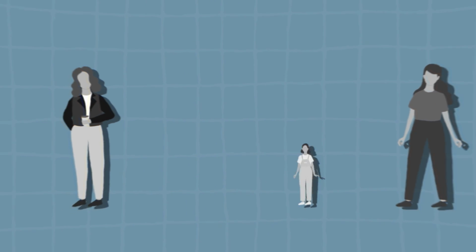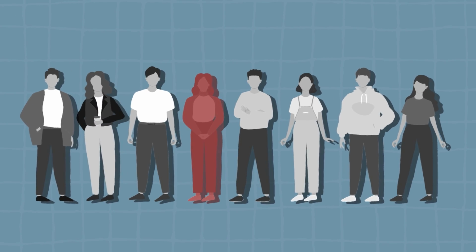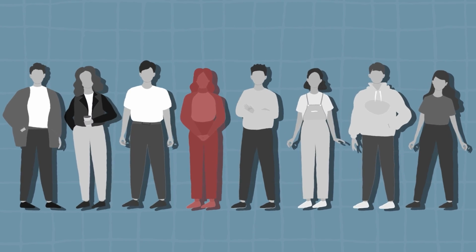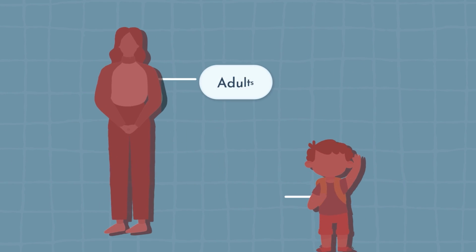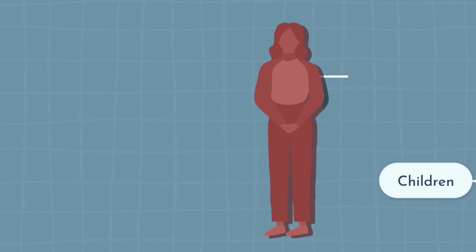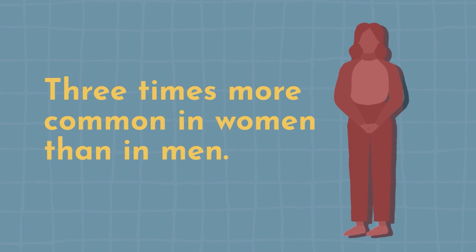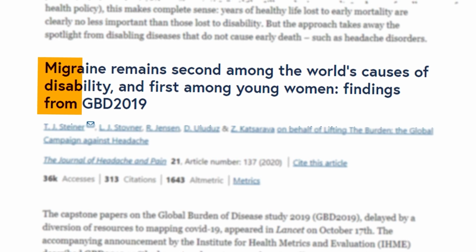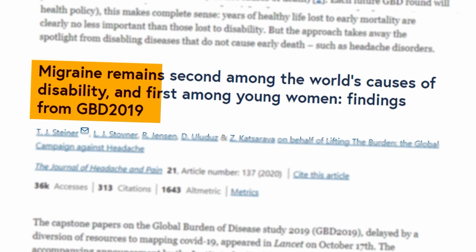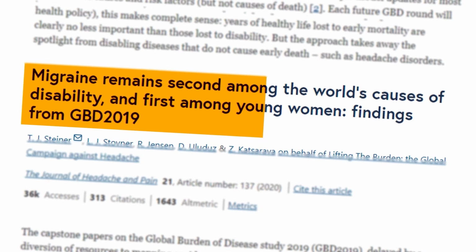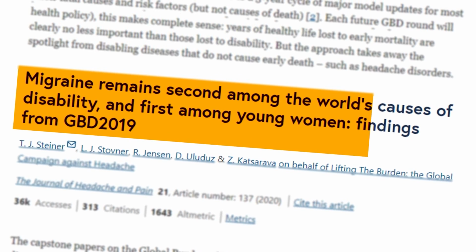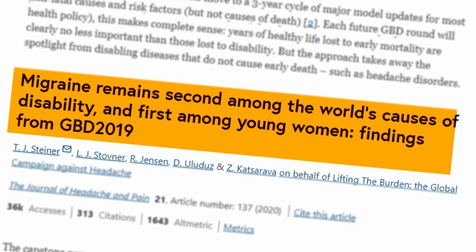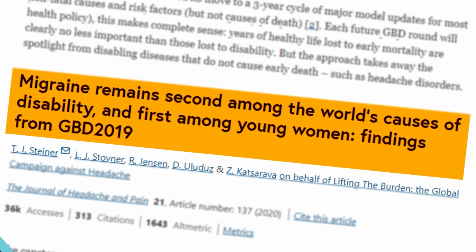This means that 1 in 8 people worldwide suffer from this debilitating condition. Migraine can occur in both adults and children. It's also 3 times more common in women than in men. The symptoms of migraine can be debilitating. According to the Global Burden of Disease Study, when it comes to years lived with disability, also known as YLD, migraine is the second leading disorder in the population. In the subset of younger women, it's number 1.